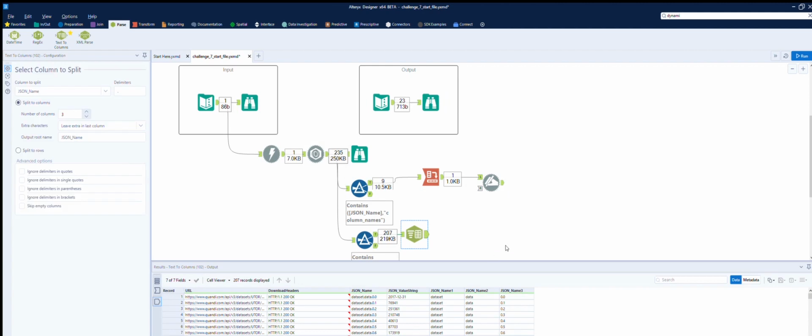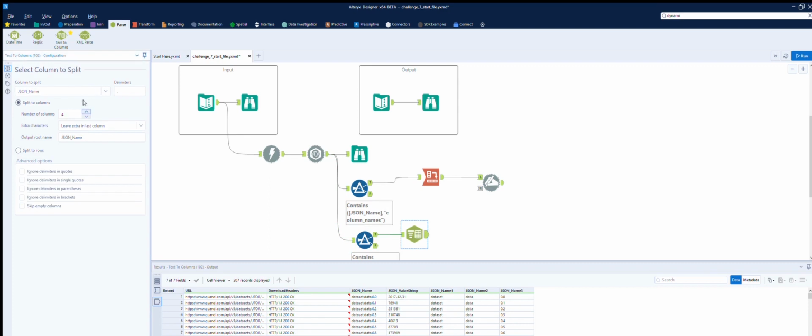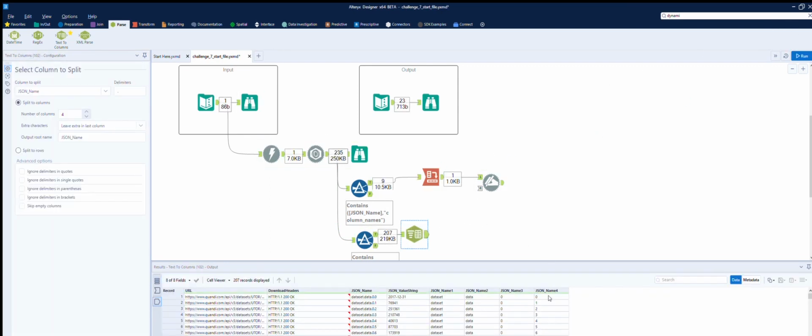that will give us 0. Oh, we need 4. Okay, there's more dots in there than I originally thought. So we need 4. Okay, let's run that. Okay, now we've got it. So we've got this 1, 2, 3. So we can transpose just on that field.